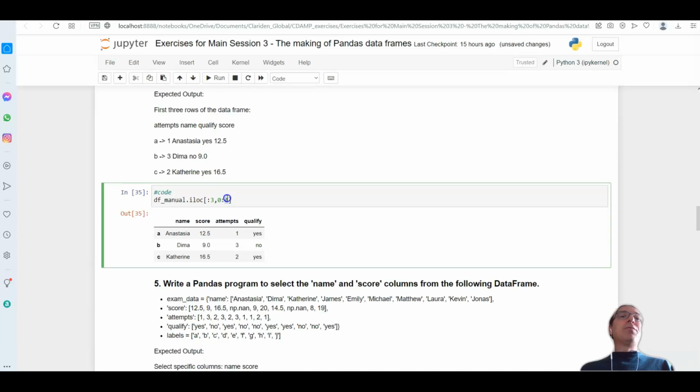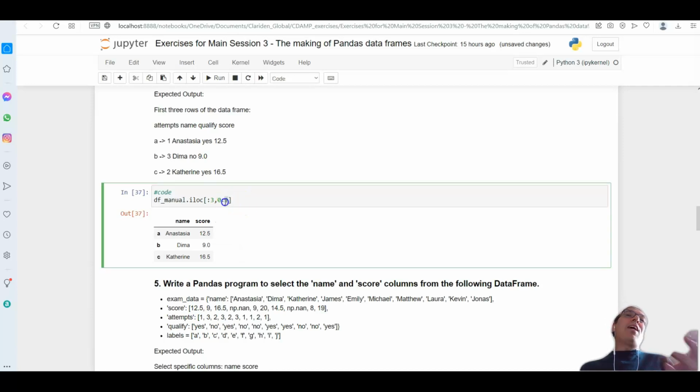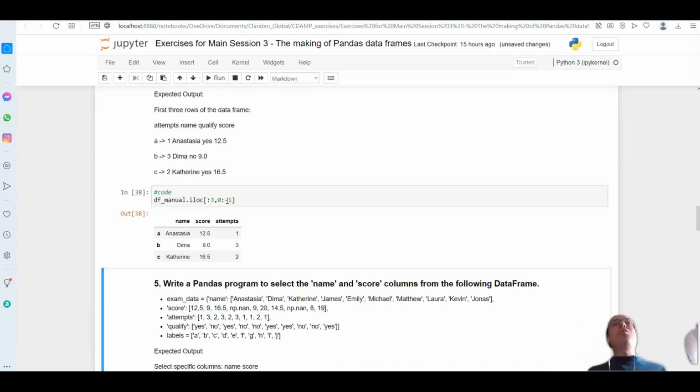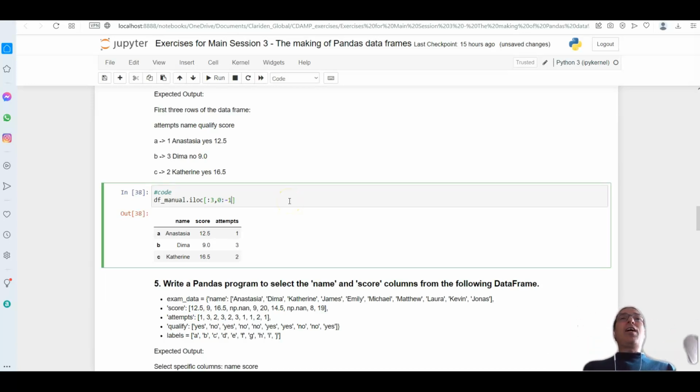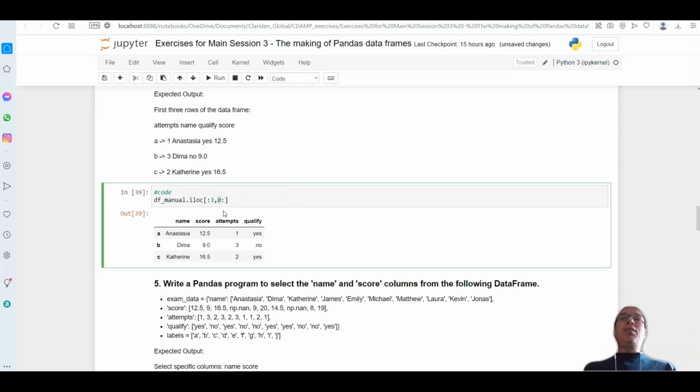But this is the maximum. It is the same as this calculation here. But I could say 3 if I wanted to. I could say 2. But if I want to avoid the last column, I normally say -1, and I don't even need to know how many there are. If I leave it empty, that is up to the maximum. If I leave it empty here, this is beginning at 0.